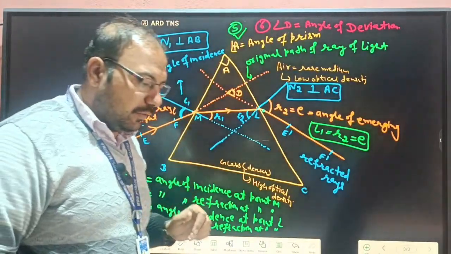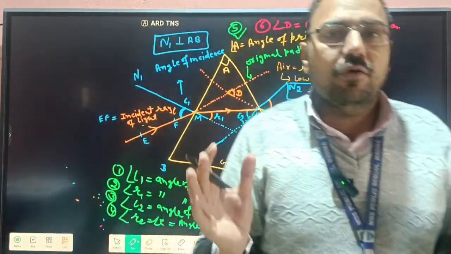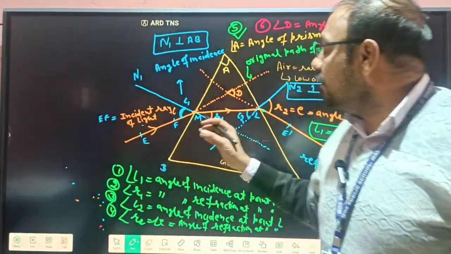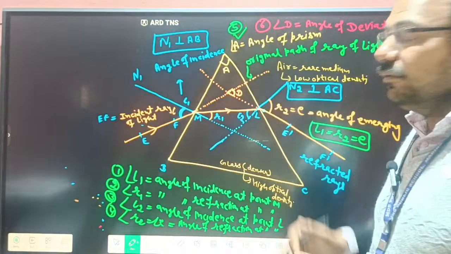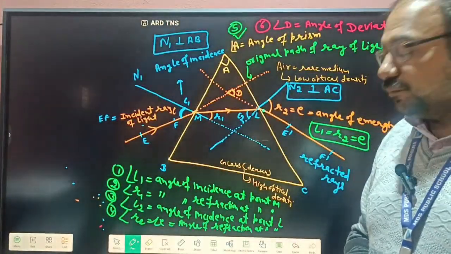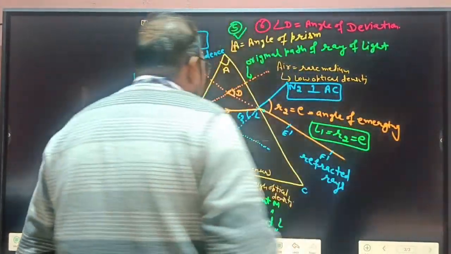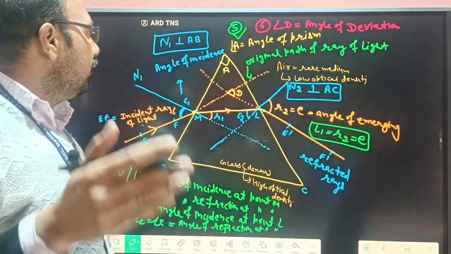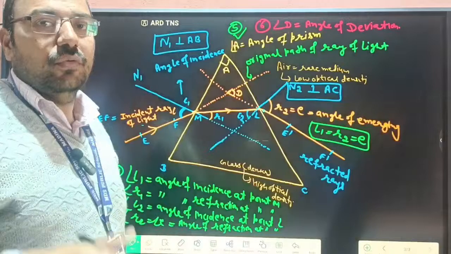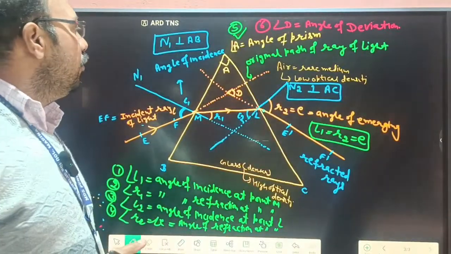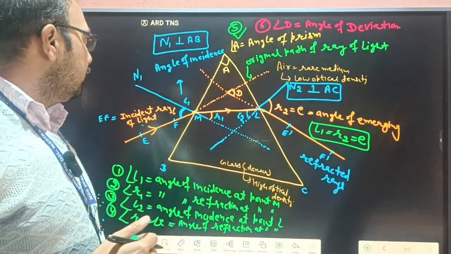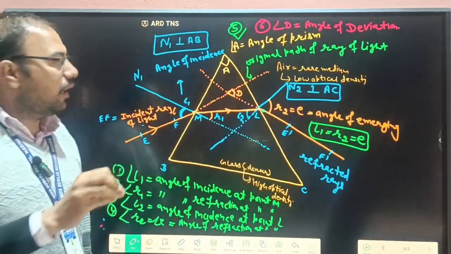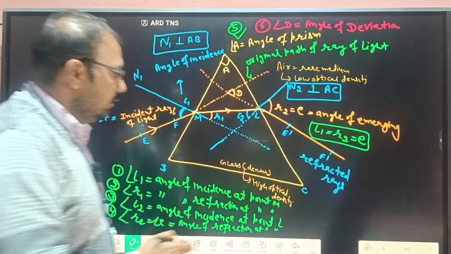For example, when we pass light through a glass slab, that also refracts the path of the light, but when we see the original path and the refracted path, they are parallel. So that depends upon the shape and faces of the material. Okay, so this is known as refraction through glass materials.